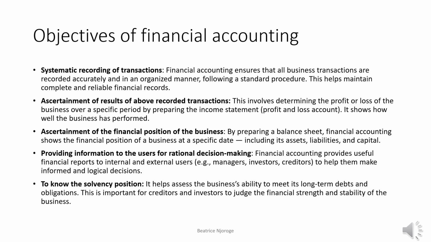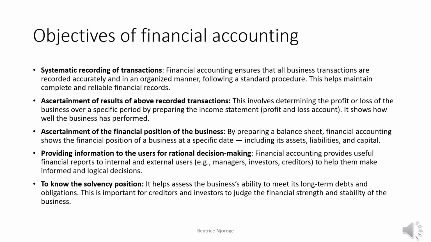So we've done the systematic recording, so the results of the recorded transactions should be ascertained, and this involves determining the profit or loss of the business of a specific period by preparing the income statement, profit and loss account, and shows how well the business has performed.